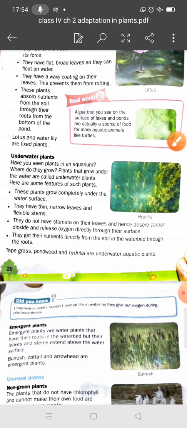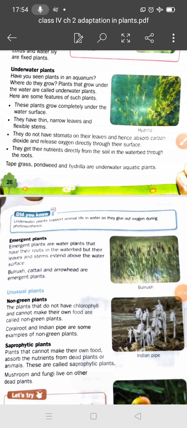Now student, we will discuss the underwater plant. Student, have you seen plants in an aquarium? Where do they grow? Yes, under the water. The plants that grow under the water are called underwater plants. Their features: they grow completely under the water surface, and they have thin, narrow leaves and a flexible stem.